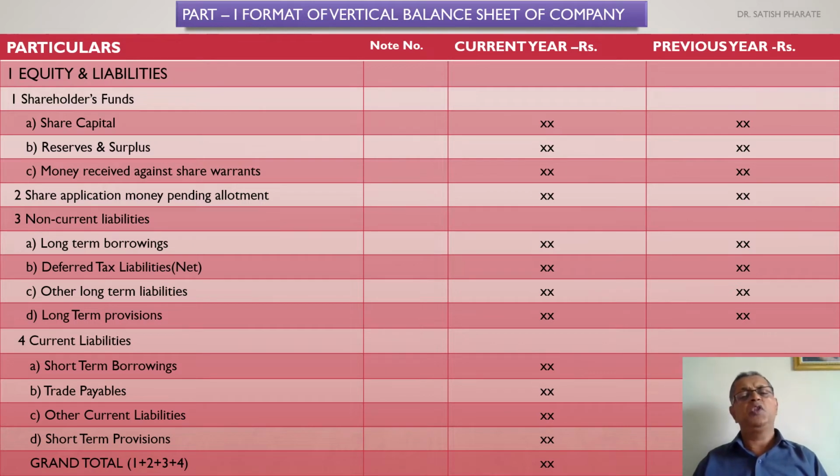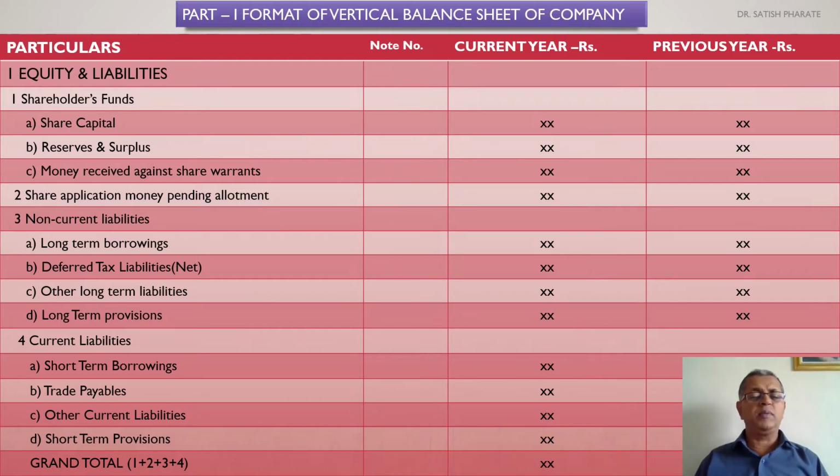The third one is non-current liabilities. Non-current liabilities are again long-term liabilities, that is, liabilities payable after more than one financial year, in which there are long-term borrowings, that is, borrowings for more than one financial year. Then deferred tax liability, as we have discussed right now, is a liability arising on account of taxation of timing differences due to depreciation or any changes in the provisions.